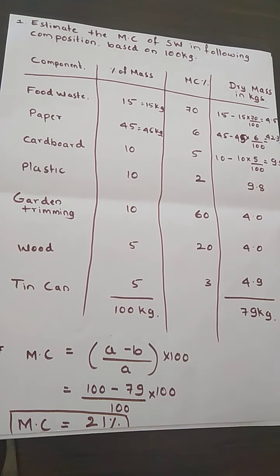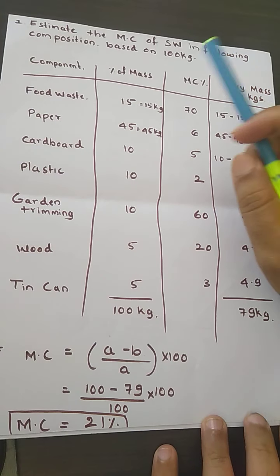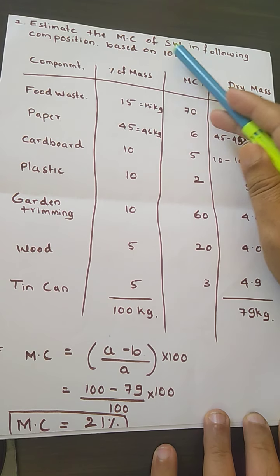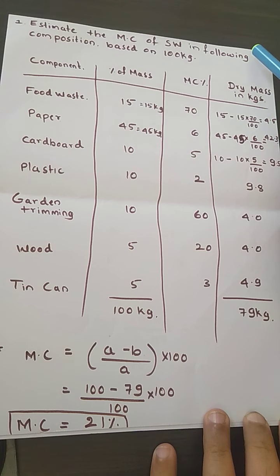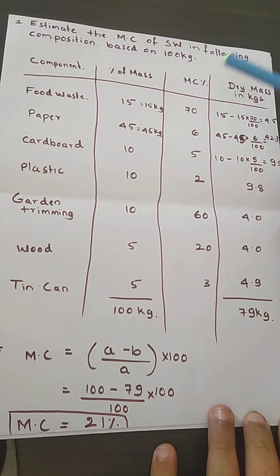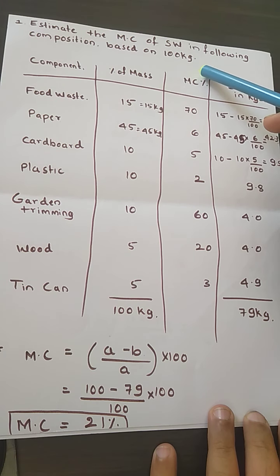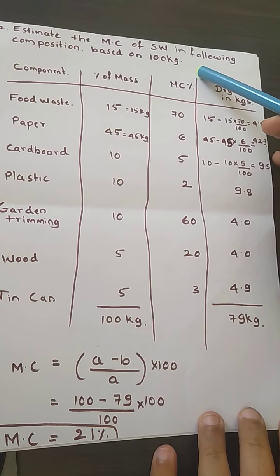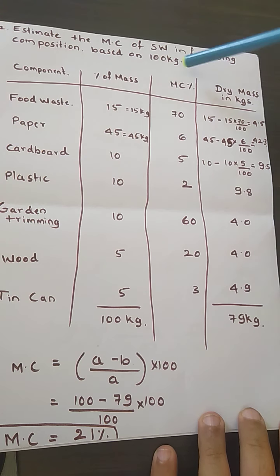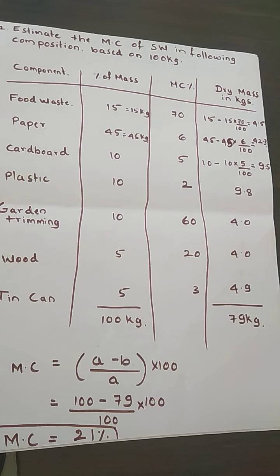Now we'll see one problem on determination of the moisture content. In this particular problem, they are telling you to estimate the moisture content of a solid waste of the following composition, based on 100 kg weight. They will be giving you the component, the percentage of mass, and the moisture content in percentage present in that solid waste. This much data will be given to you, and the 100 kg base is going to be very important.